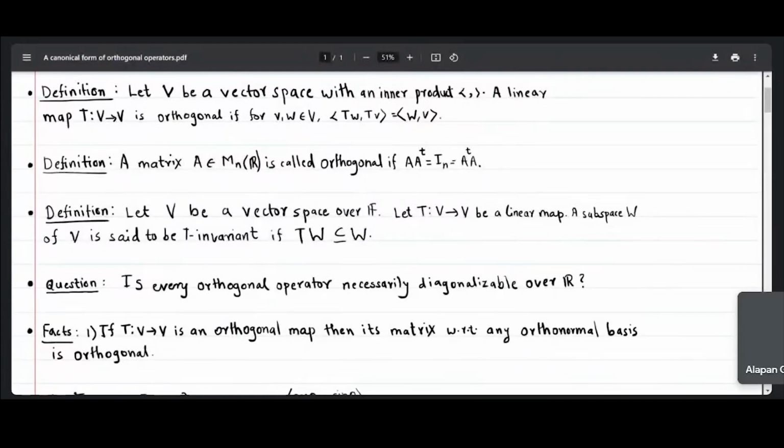Then we are seeing orthogonal matrix. What do we mean by that? A real matrix A is said to be orthogonal if A transpose A is identity and A A transpose is identity.